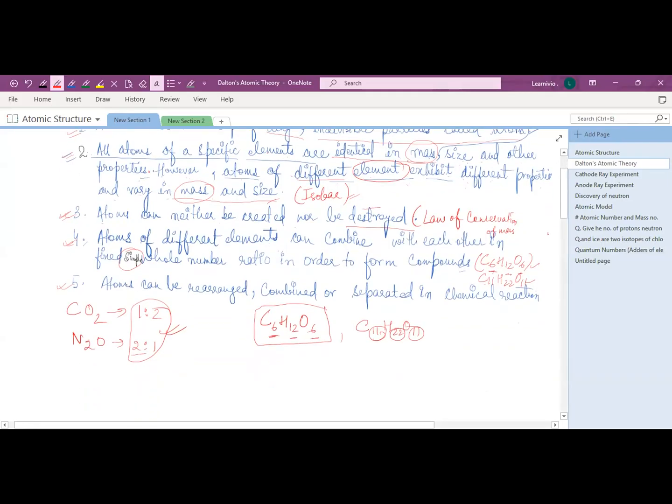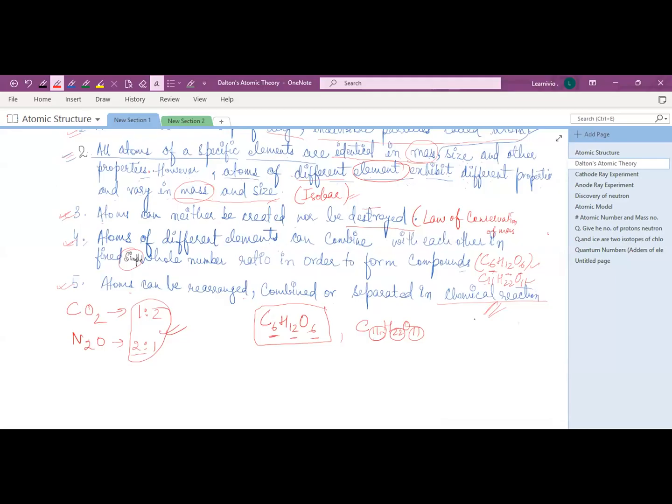The fifth point was that he said atoms can be rearranged, combined, or separated in a chemical reaction. During a chemical reaction, what happens? Some atoms rearrange to form the product.